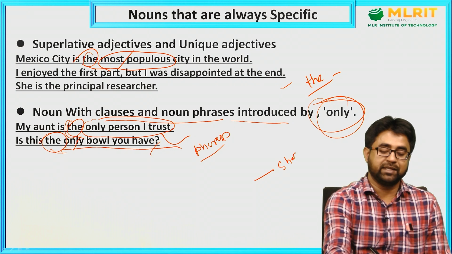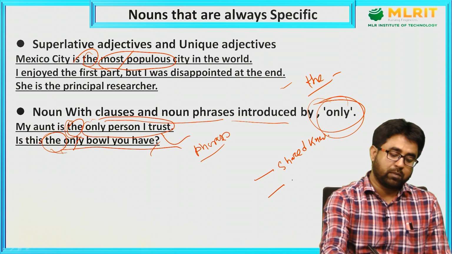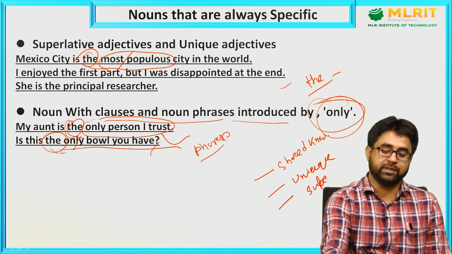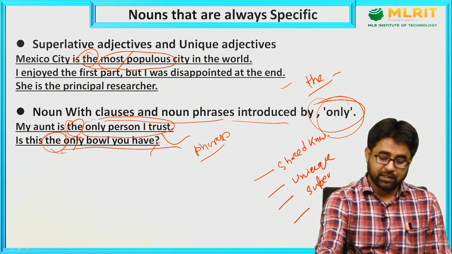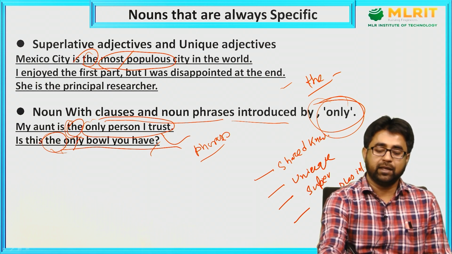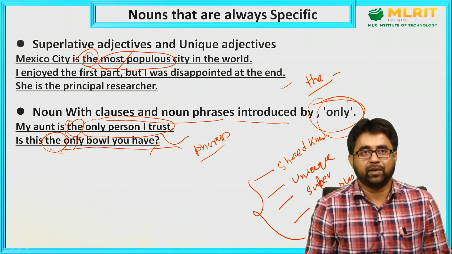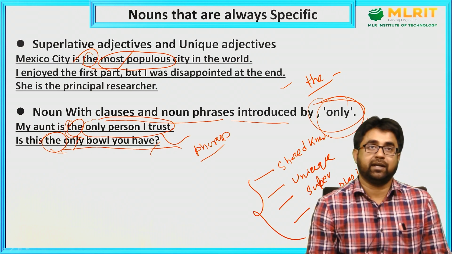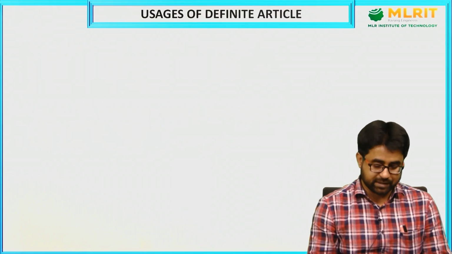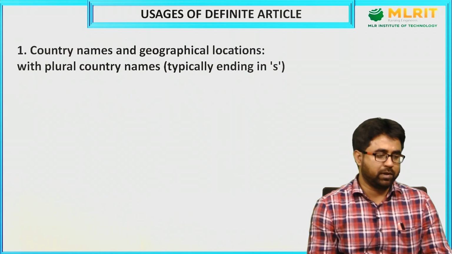The first one is shared knowledge. The second one was what? When we talk about unique objects, right? The third one, superlative adjectives. And then the last one is clauses introduced by only. So these 4 groups of nouns you should remember, because they always take the definite article. Now let's see particular usage of the definite article, which is the third segment of the presentation, if you remember. There are multiple usages of definite articles, we'll be talking about them one after another.